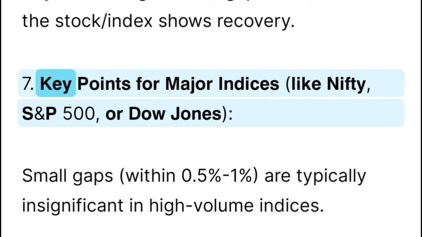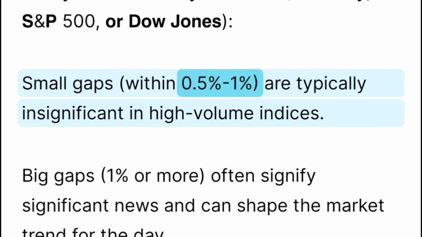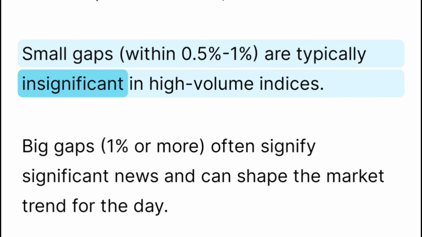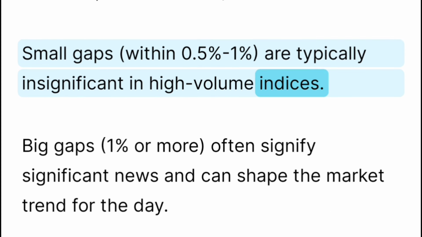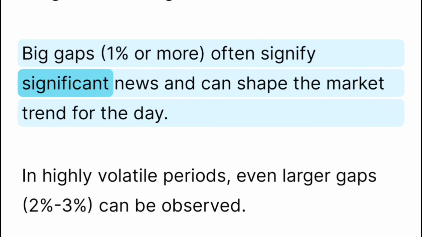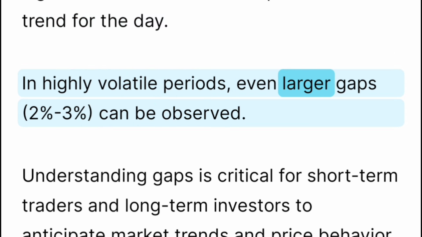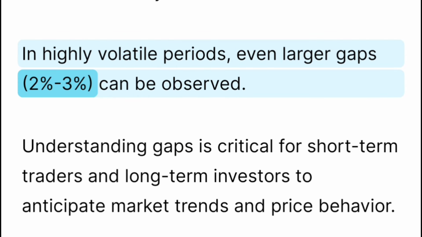7. Key points for major indices like Nifty, S&P 500, or Dow Jones. Small gaps within 0.5% to 1% are typically insignificant in high-volume indices. Big gaps, 1% or more, often signify significant news and can shape the market trend for the day. In highly volatile periods, even larger gaps, 2% to 3%, can be observed.